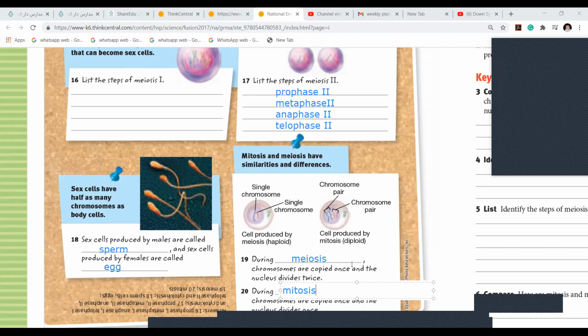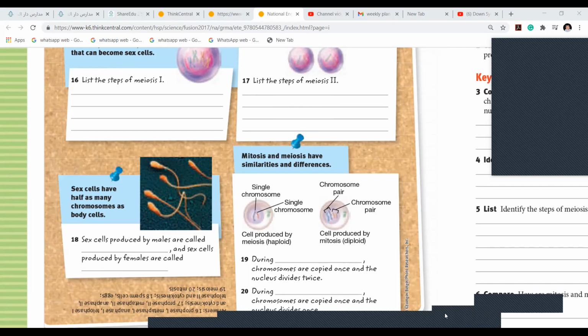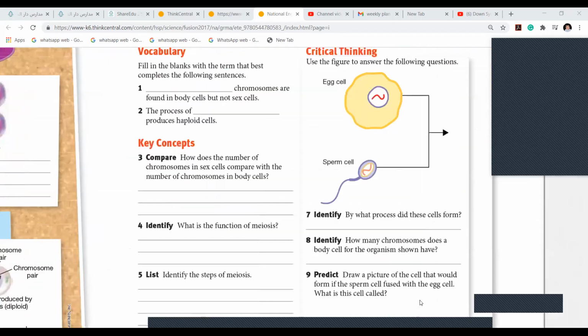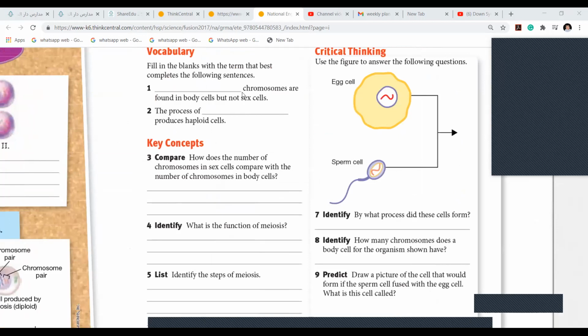Anyways, I have sent you the answers in the group. Now coming to this question. Dash chromosomes are found in body cells, but not sex cells. What chromosomes are found in body cells, but not sex cells?